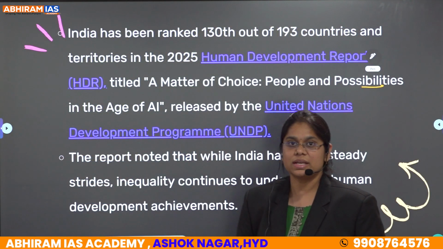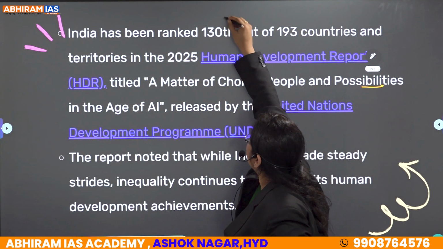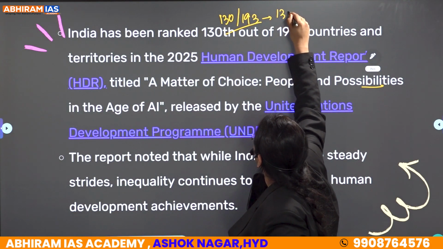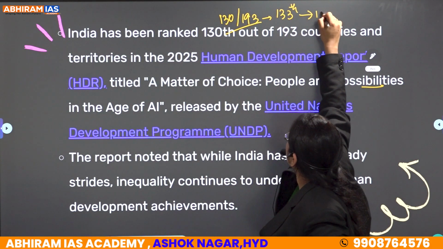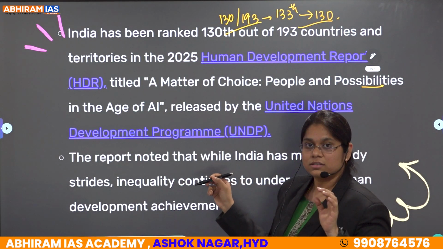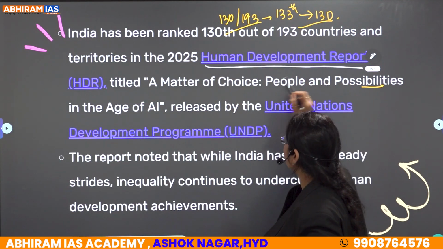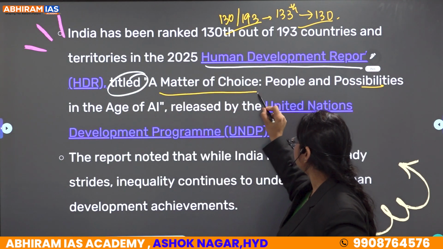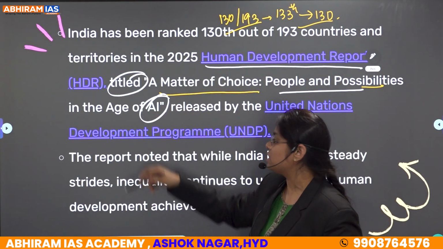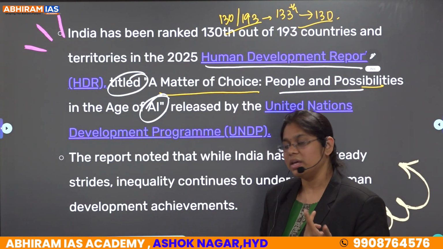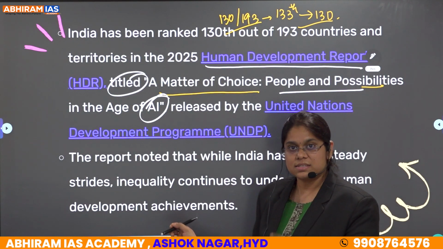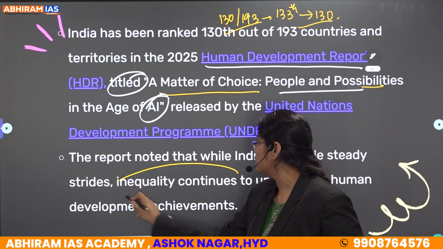Clear? Now next, the article is telling that India has been ranked 130th place out of 193, moving up from 133rd place. Clear? The HDI value has increased, and the HDR report is titled "A Matter of Choice: People and Possibilities in the Age of AI," that is the Artificial Intelligence era. This report by UNDP further noted that while India has increased its rank, inequalities still continue in India.